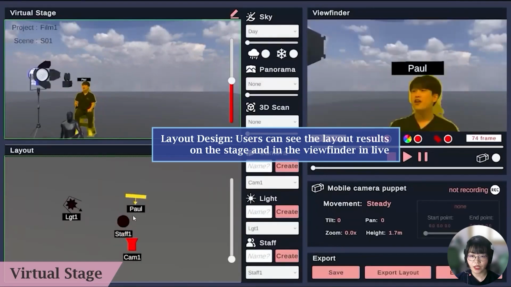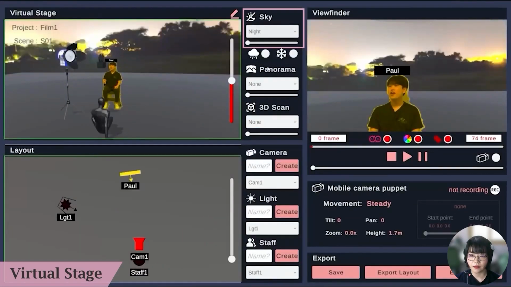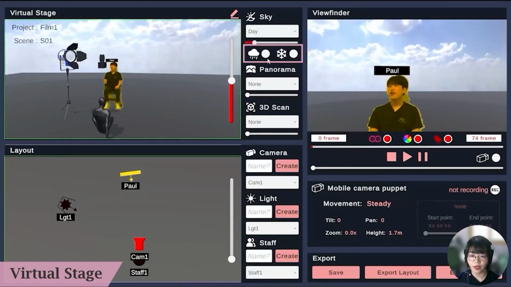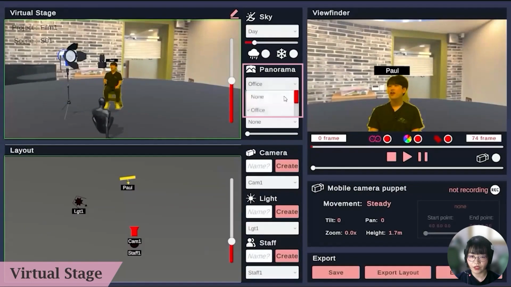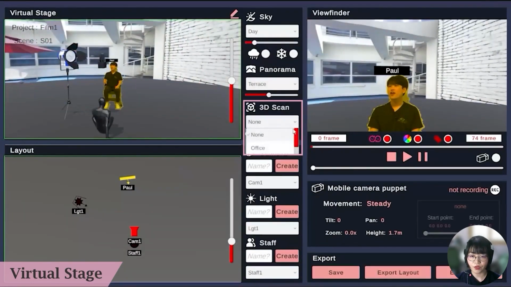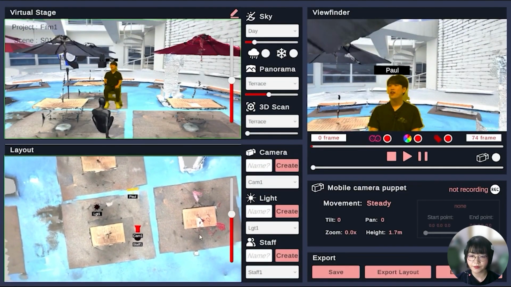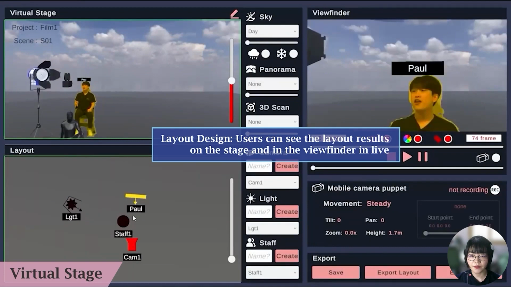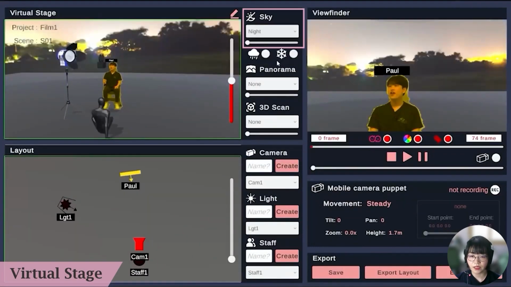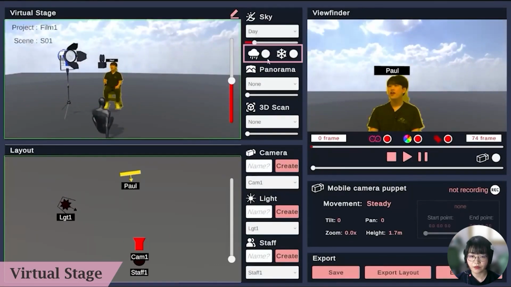The Virtual Stage supports further exploration in layout and camera movement design. Instead of an image backdrop, it simulates a more detailed shooting environment, such as different weather conditions and locations. For the location 3D data, the system supports both scanned and modeled data. In this virtual environment, the user can test the layout of various components like actors, staff, lighting gears, and multiple cameras.